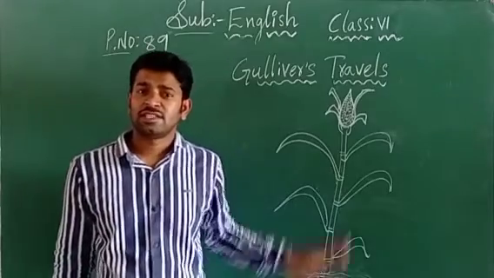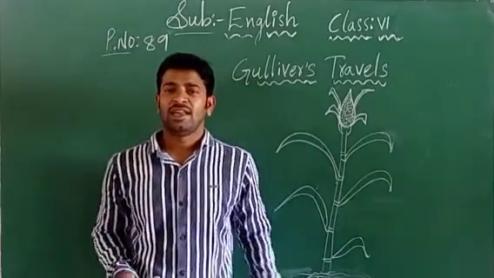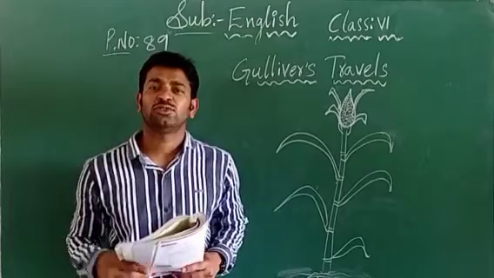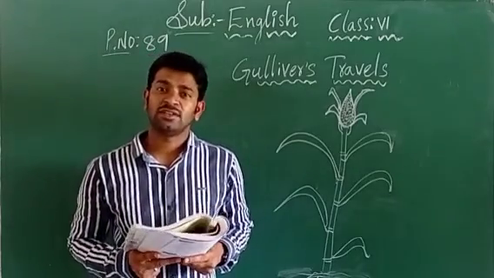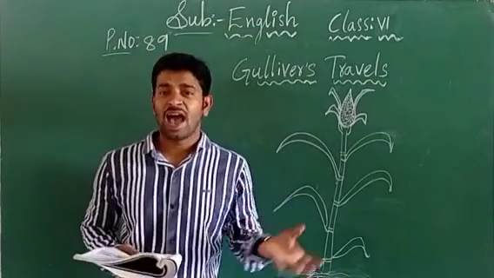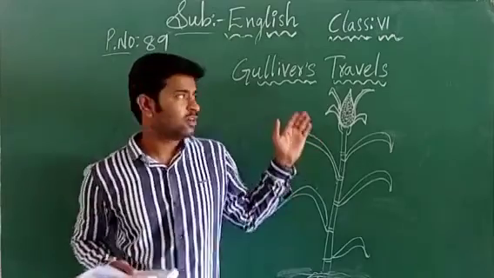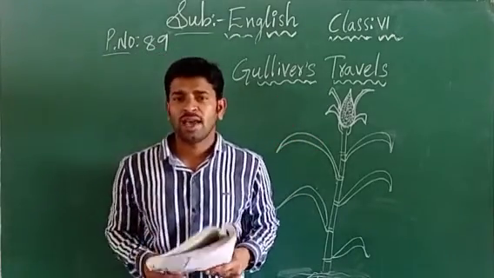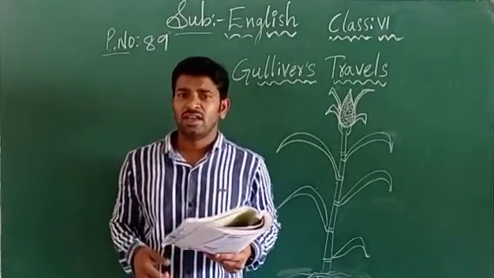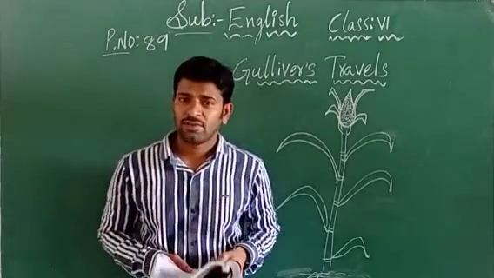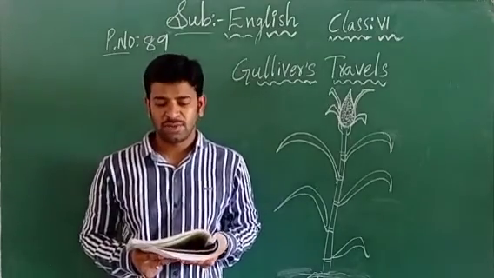Gulliver is a person who belongs to England, children, and he had a habit of traveling to different places, that means an island, different countries. He wanted to travel. So how did he begin to travel? He wanted to travel in a boat or in a ship, children.